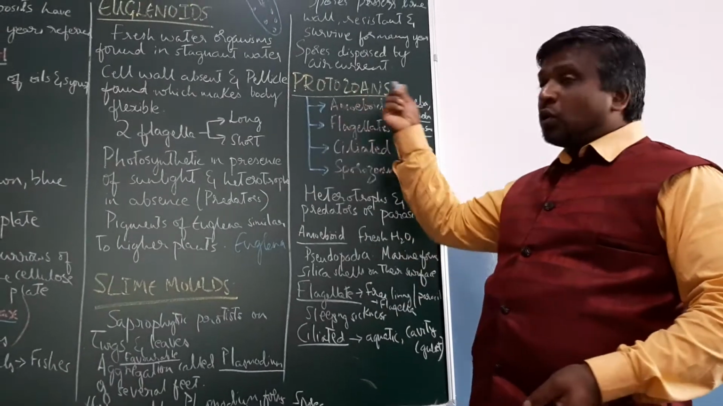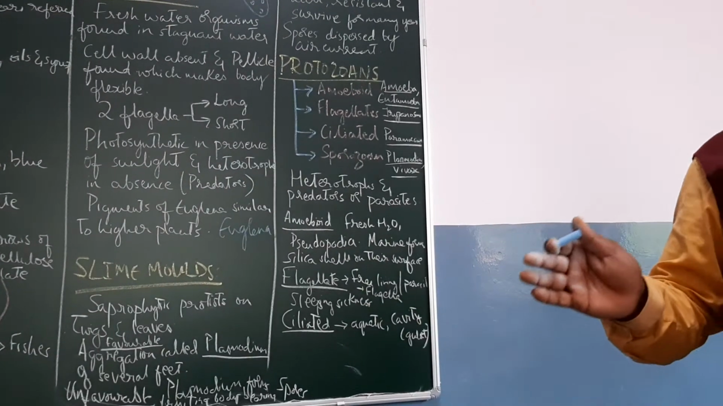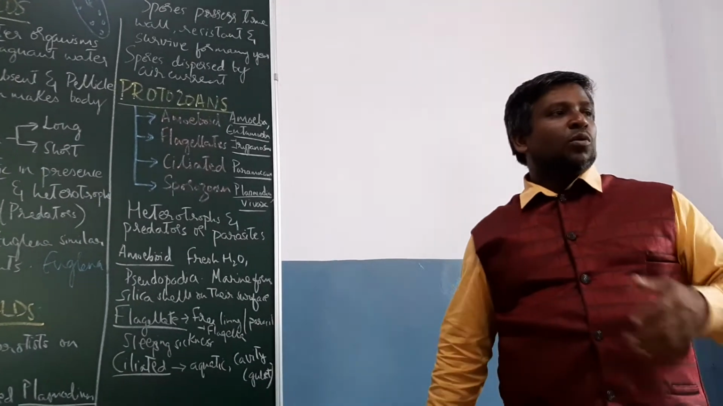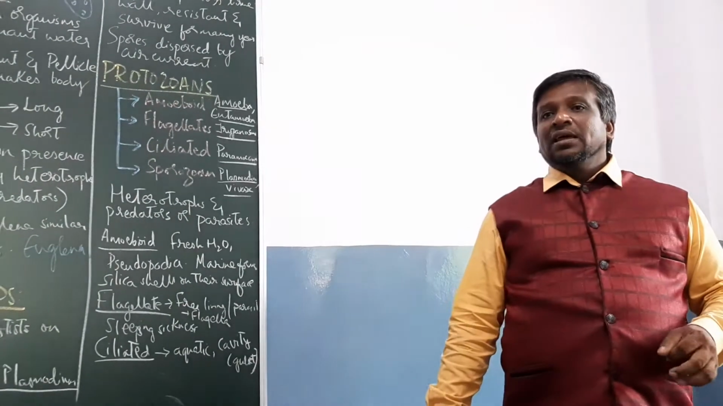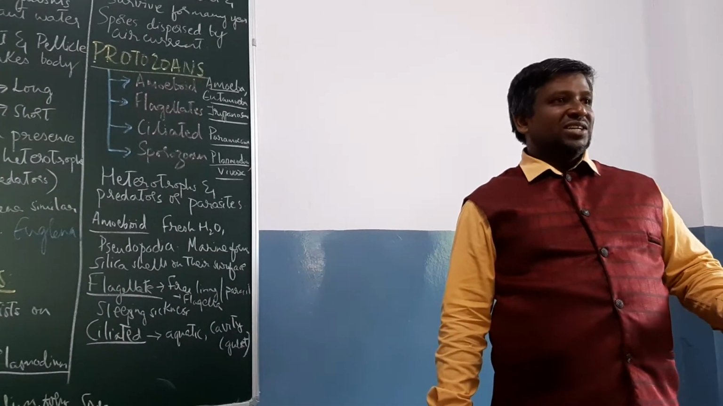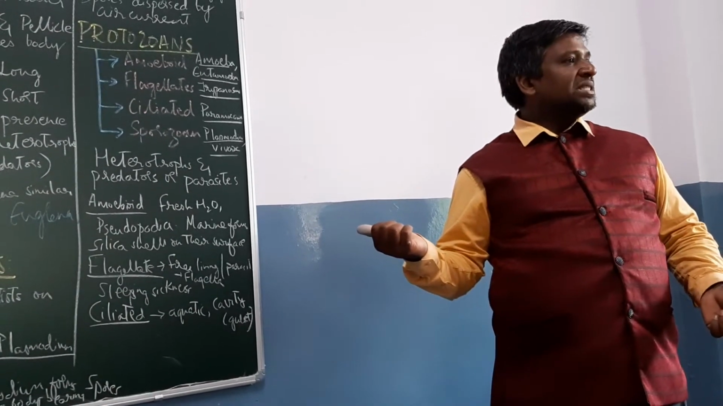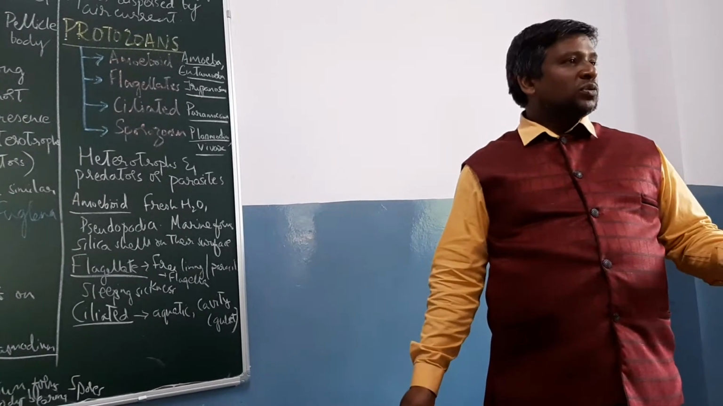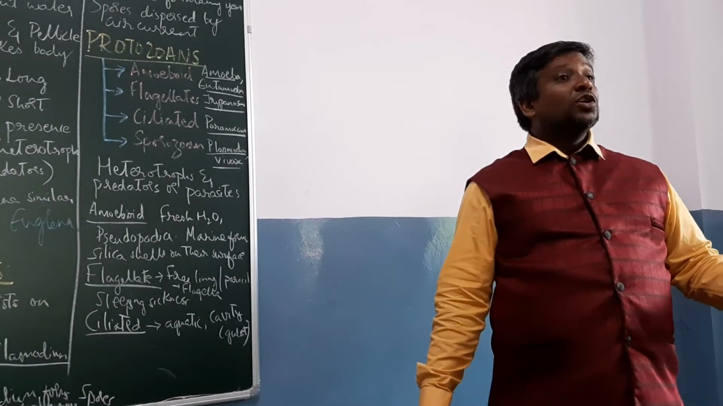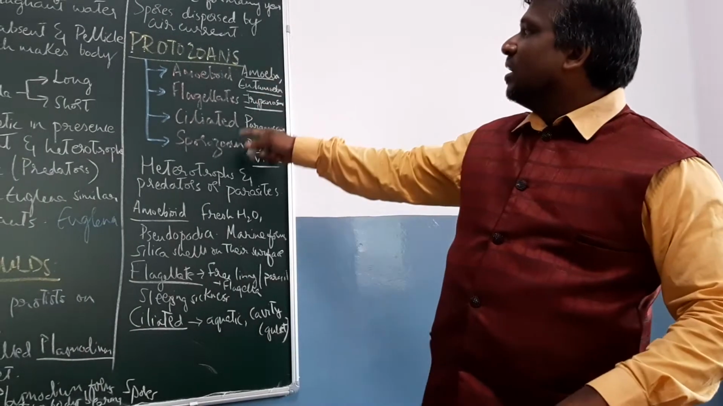Then protozoans. Earlier they were studied under a separate phylum Protozoa in some classifications of kingdom Animalia, but now they are placed under protists. Most protozoans are unicellular, and based on their locomotory structures, the classification of protozoans is: amoeboid protozoans, flagellate protozoans, ciliated protozoans, and sporozoan protozoans. So these are the types that you have under the protozoans.